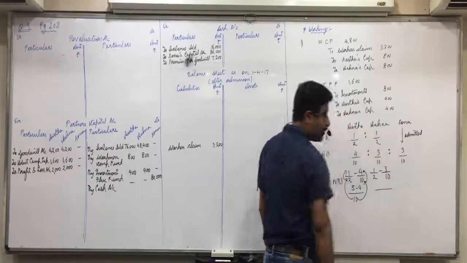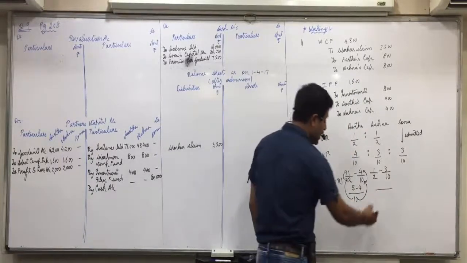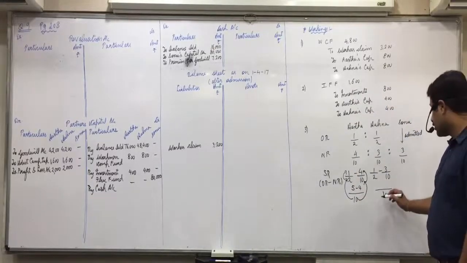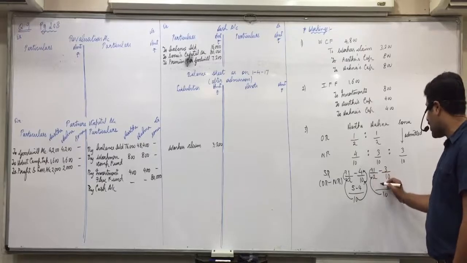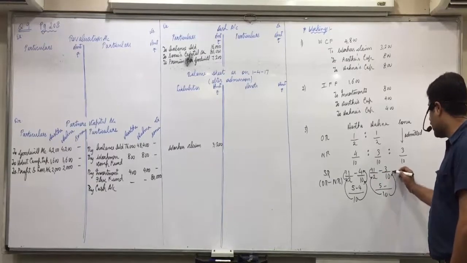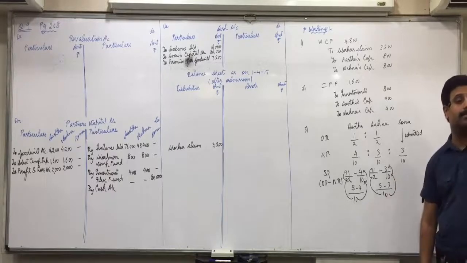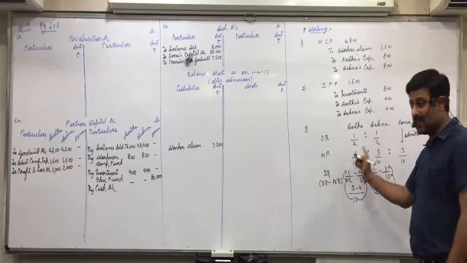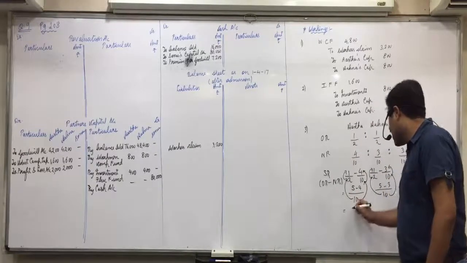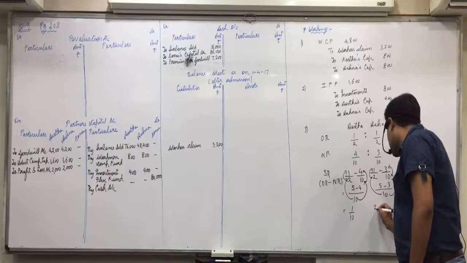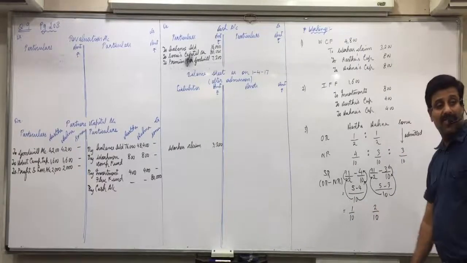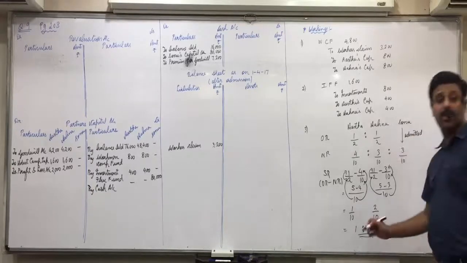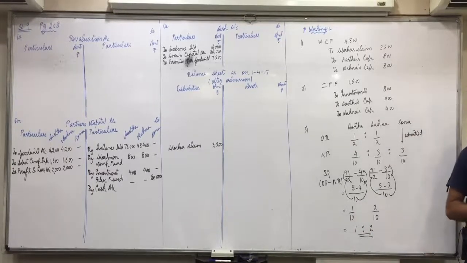Swara, tell me for the other one. LCM is 10. 10 divided by 2, 5 into 1, 5, minus 10 divided by 10, 1 into 3, 3. Will we do it for Sonu? Only the old partners' sacrifices are to be obtained. So 5 minus 4, 1 by 10. 5 minus 3, 2 by 10. 1 is to 2 is the sacrifice ratio. If you remove the denominator 10, then 1 is to 2 is the sacrifice ratio. Are you all clear with this?